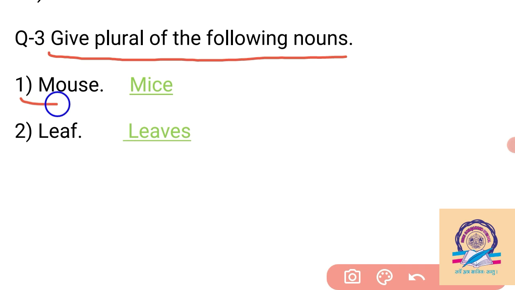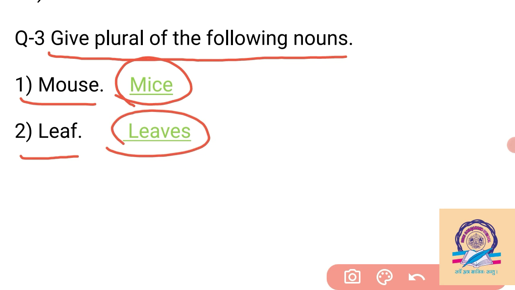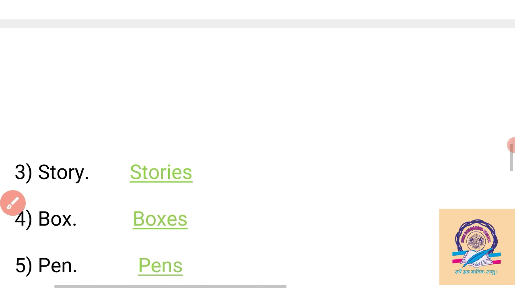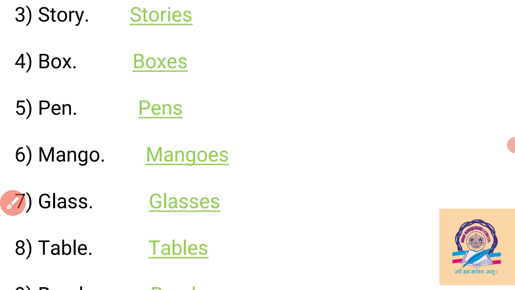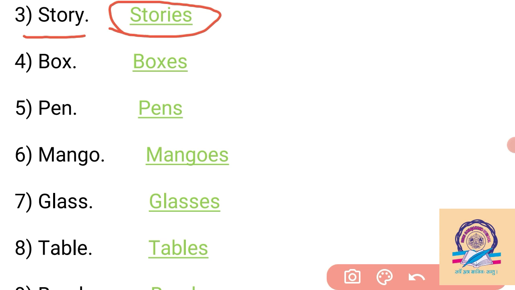Like mouse is singular, then mice is plural here. So mouse changes into mice in plural. Leaf is a singular noun and leaves becomes plural. So we can change singular into plural. Like story is singular, and here y changes into ies. It means story changes into stories. We have to remove y, and instead of y we write ies after stor.